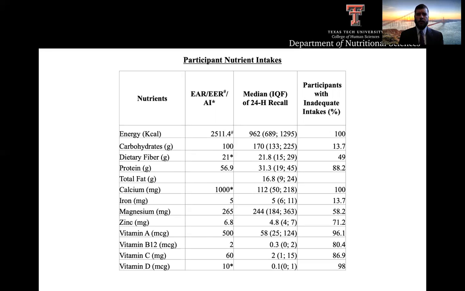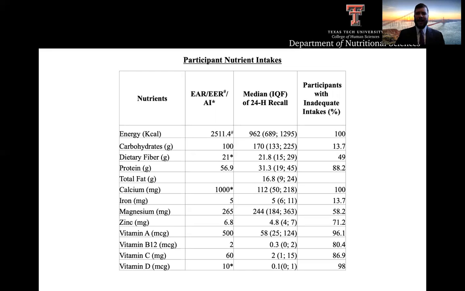Although only one 24-hour recall was measured, poor dietary intakes were observed as 100% of the participants had an inadequate intake in terms of kilocalories. This indicates that they lack a diet fulfilling their needs of macronutrients, which is reinforced by 88.2% of the participants having an inadequate intake of protein. This may be associated with meat and other protein sources being a high-cost item for low-income persons,